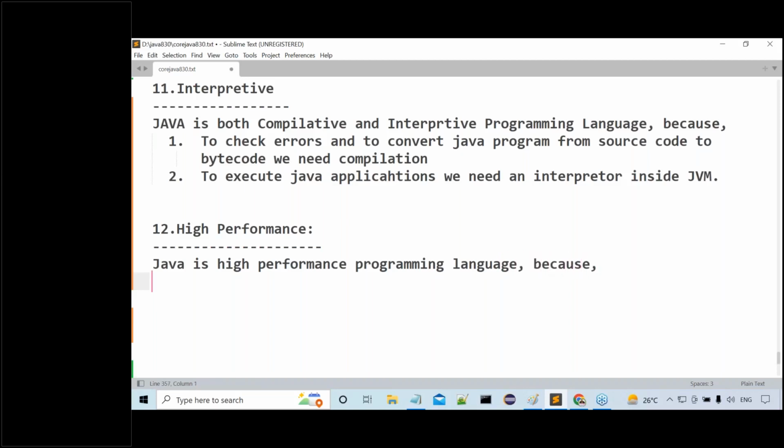Why? Reason number one, due to its rich set of features, like portable, secure, multi-threaded.